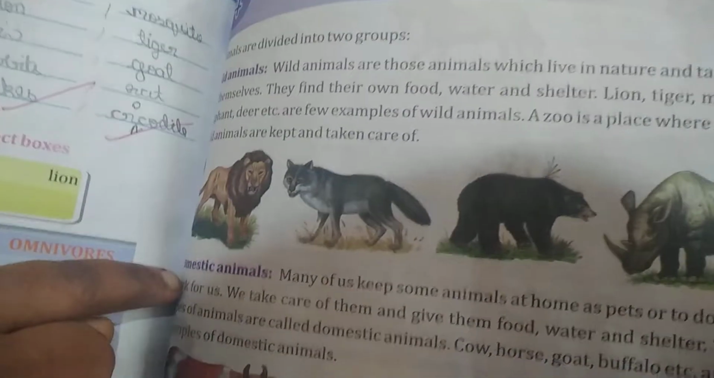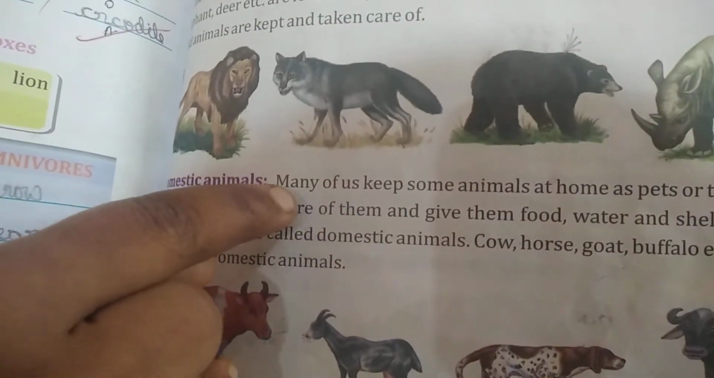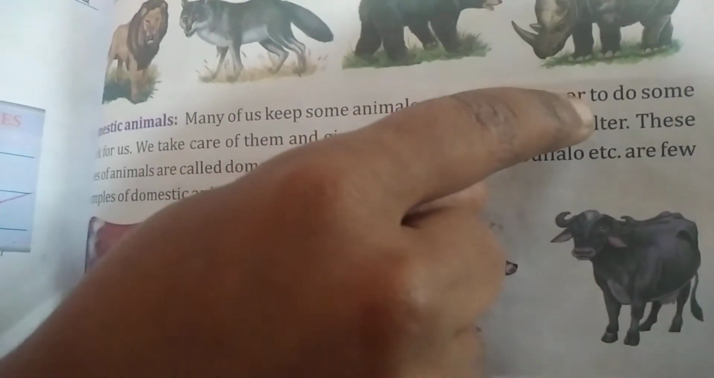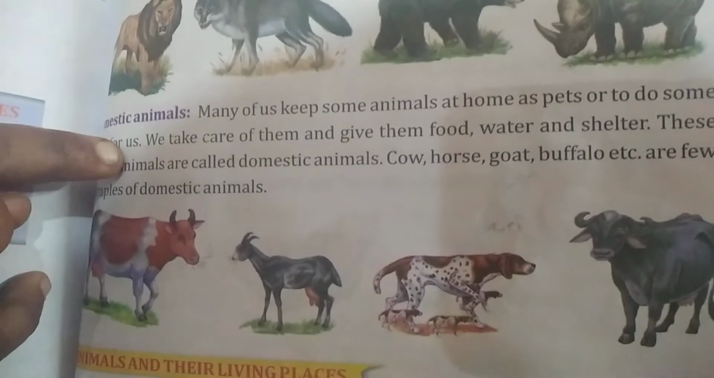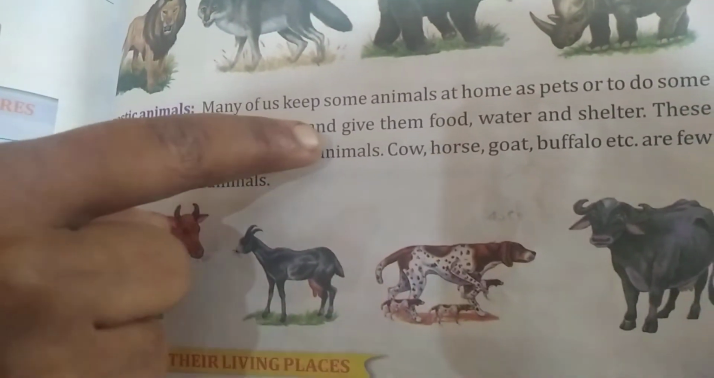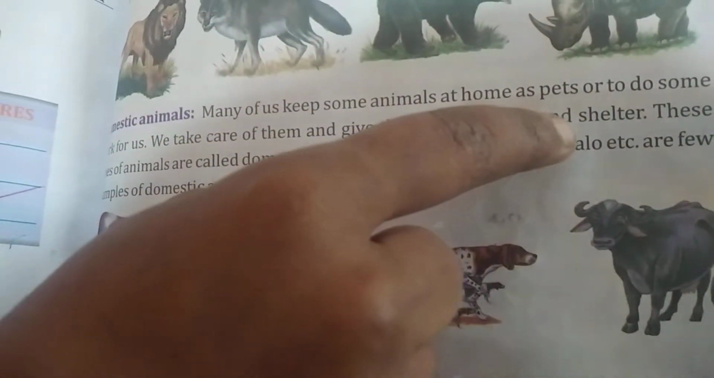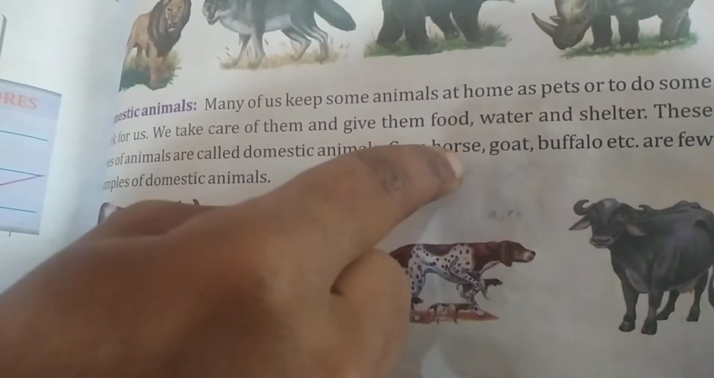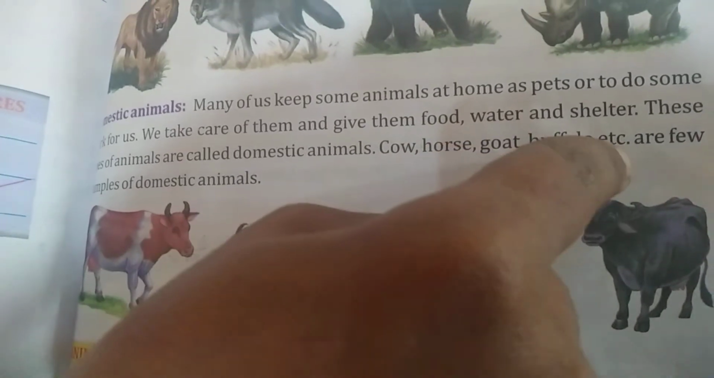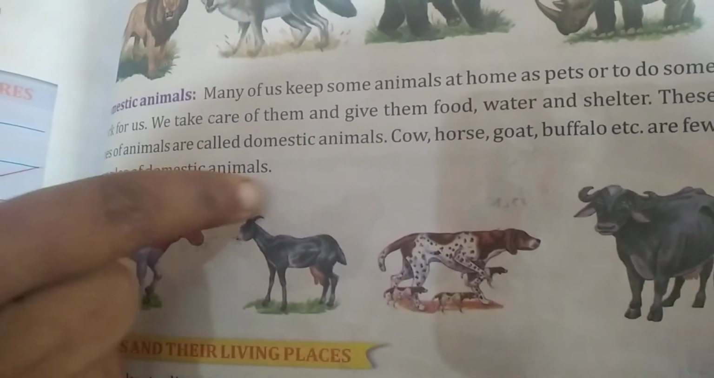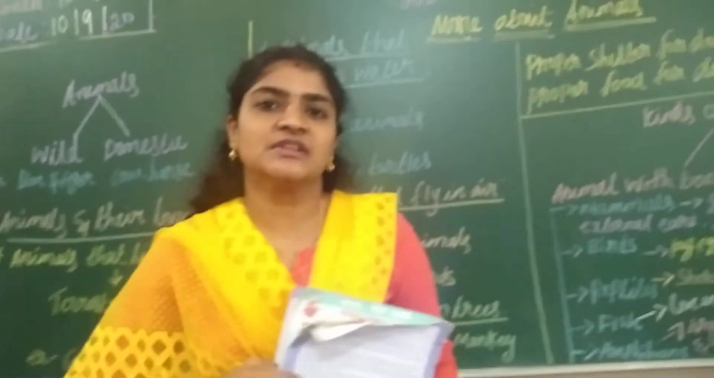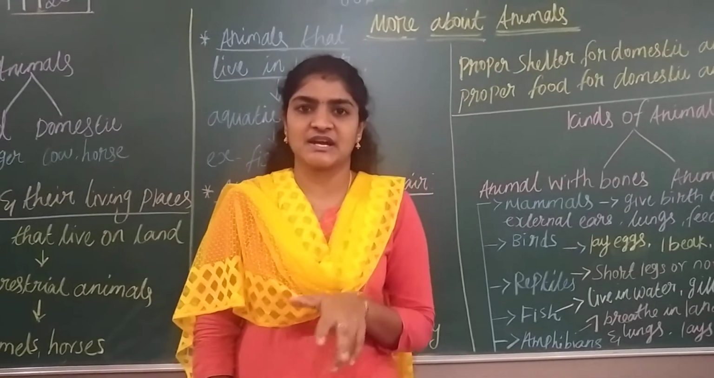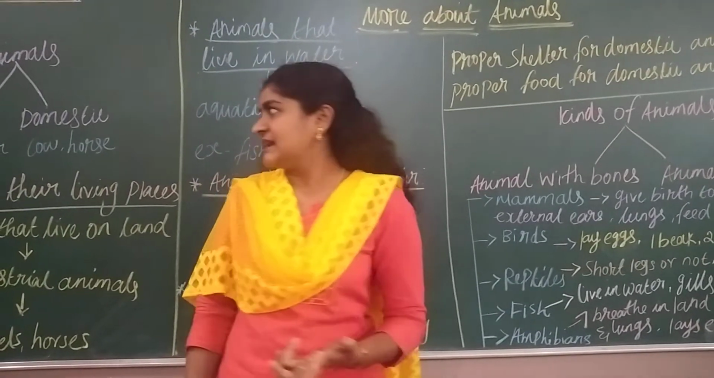And the next type is the domestic animal. Many of us keep some animals at home as a pet or to do some work for us. We take care of them and give them food, water and shelter. Those types of animals are called domestic animals. Cow, horse, goat, buffalo, etc. are a few examples of domestic animals. So here the major category you are going to see, there are two types of animal. One is a domestic animal and one more is a wild animal.